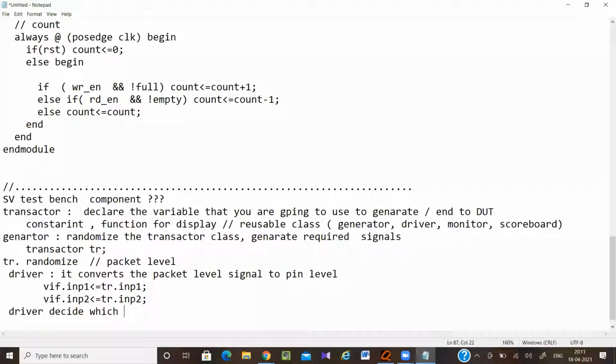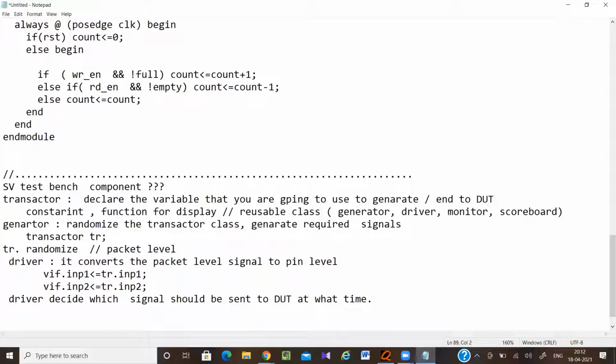Okay, so next is the driver decides which signal should be sent to the DUT at what time. Let's say in a FIFO you have some condition that whenever valid_in equal to 1, at that time the FIFO works normally.